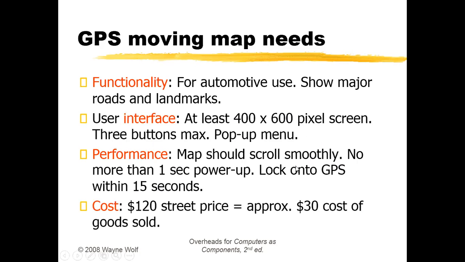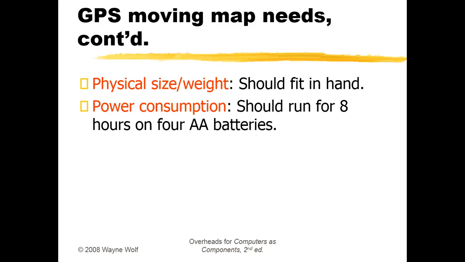Okay, what about the cost? They have given us a cost approximately up to 30 dollars, from a 120 selling cost to a 30 dollar cost of goods sold, right? So these are the requirements. Like this they will be providing the requirement form filling. See, the size should fit in hand.